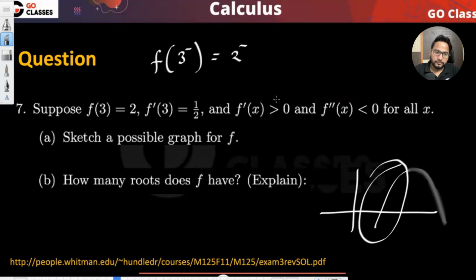If f(3) is 2, then before 3, it must be lesser than 2. Is this okay to everyone? And even before that, it must be lesser than that value. So somewhere f is 0 also, because it is always increasing. If you go in the reverse direction, this is f(3), but